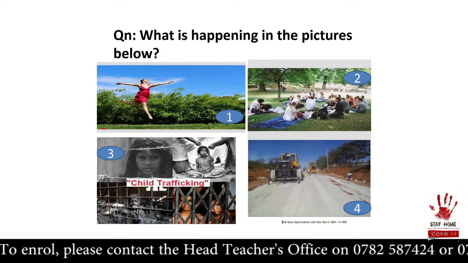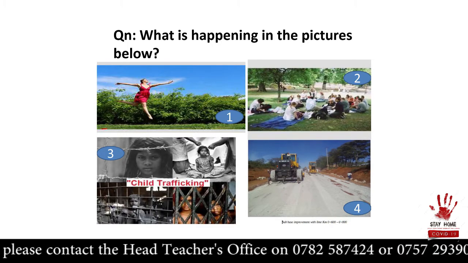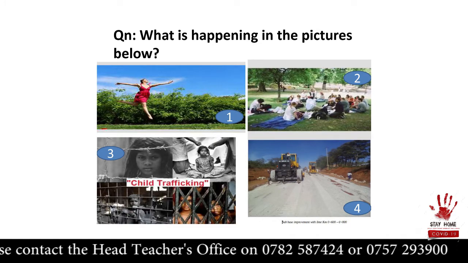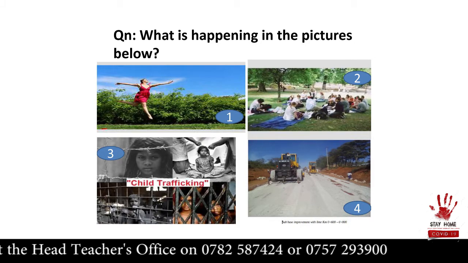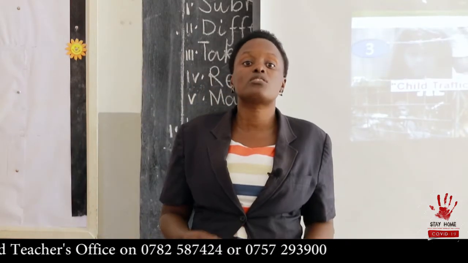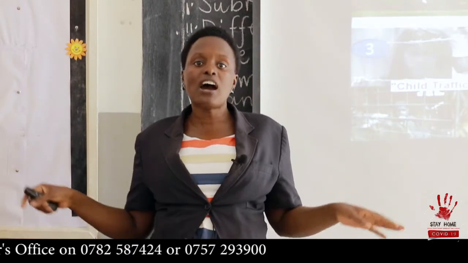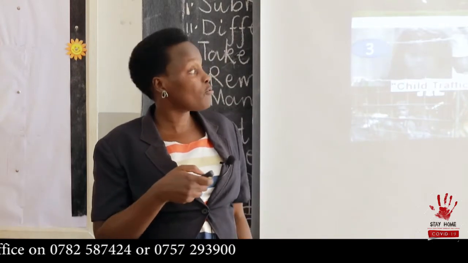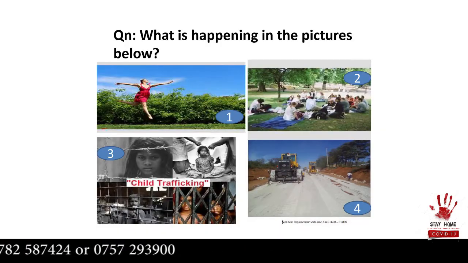And we shall say she is frolicking. I know before the time of Corona, every holiday, sometimes in the weekend, your parents used to take you out. You pack some eats, you go out and you enjoy. And the verb is, in picture 2, picnic.